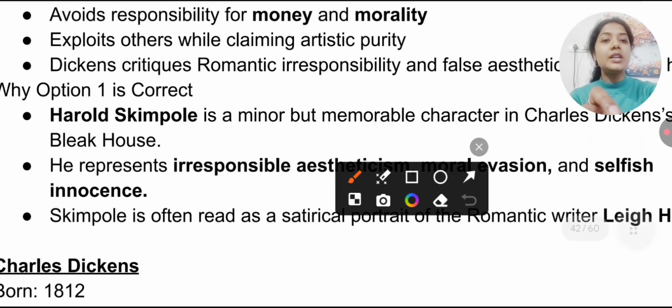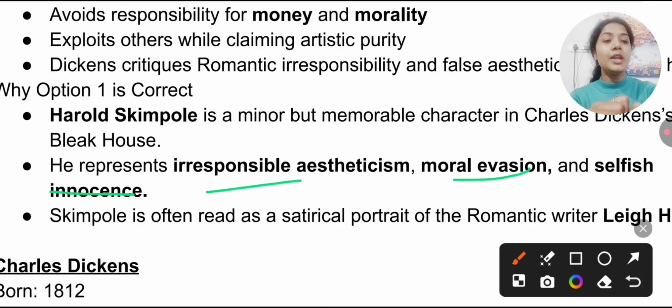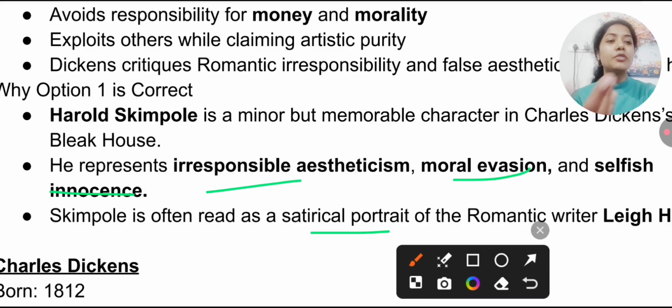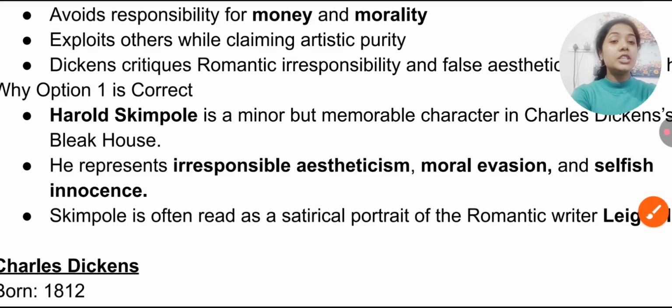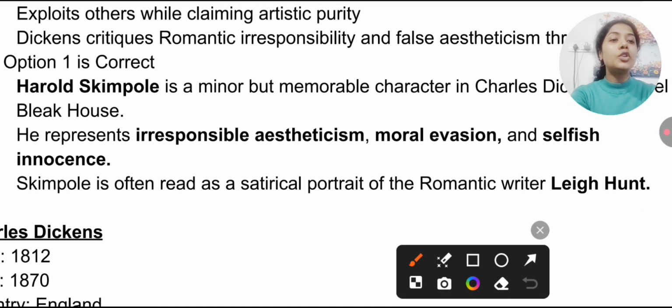He represents irresponsible aestheticism, moral evasion, and selfish innocence. That means you are not working, but still you are trying to be innocent. Skimpole is often read as a satirical portrait of the romantic writer Leigh Hunt. This is very important. That means you can say he is portrayed here as Leigh Hunt. Maybe Leigh Hunt was not like that, but still he has been satirized by this writer. Okay.